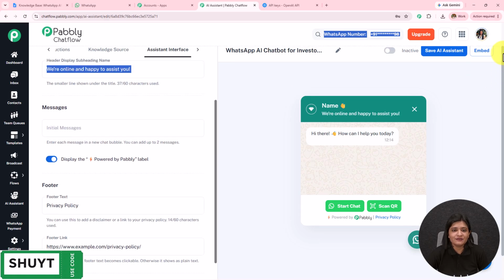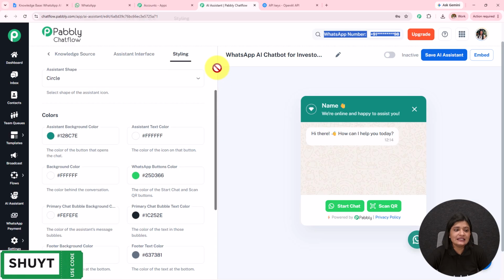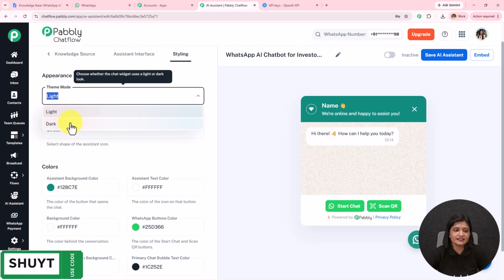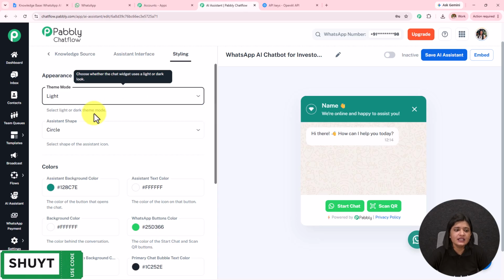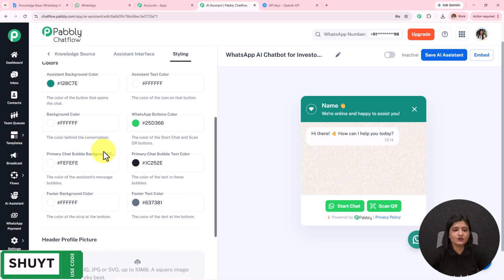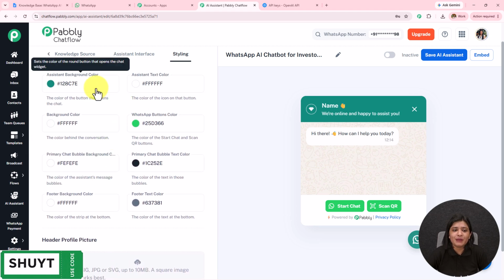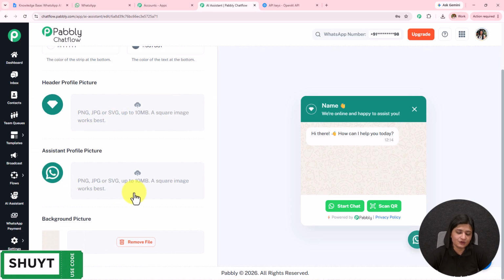The final part here we have the styling. So over here I have selected the theme mode as light. You can select it as dark also, and you can see it changing over here. I'm going to keep it as light only. Then we have this assistant shape from circle, square, rounded square. You can select this according to the requirement. You can change the background color, text color, button color, chat bubble color. And then we have the header profile picture, assistant profile picture, and the background picture. You can change this according to the requirement.